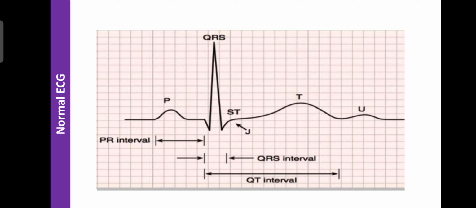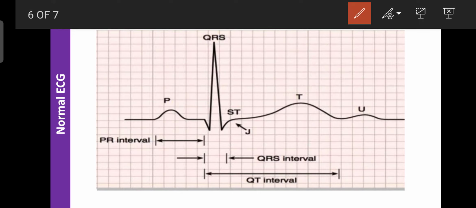Okay, the P wave occurs when the action potential passes from the SA node to the AV node. During the traveling of the action potential from the SA node to the AV node, the action potential completely covers the atrial musculature, the muscles of the atrium. As the action potential travels, the atrium contracts.